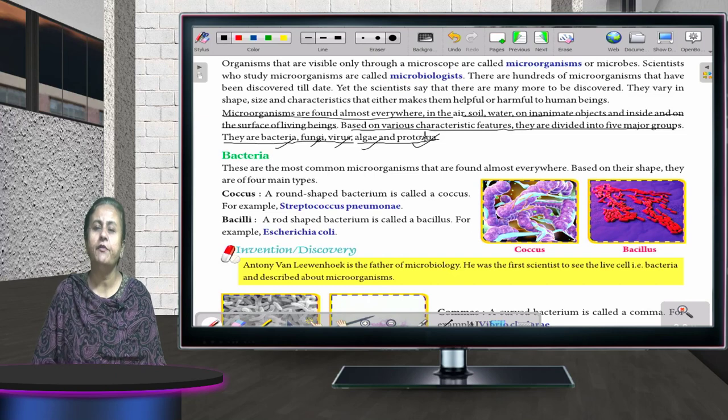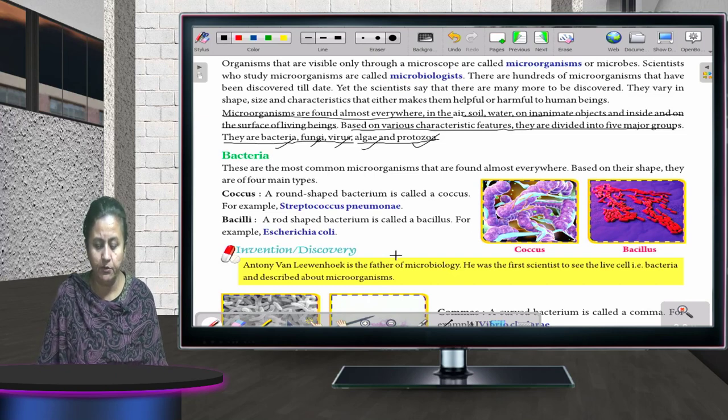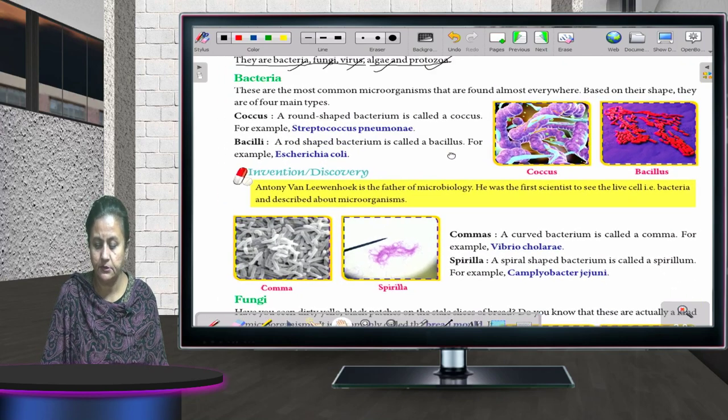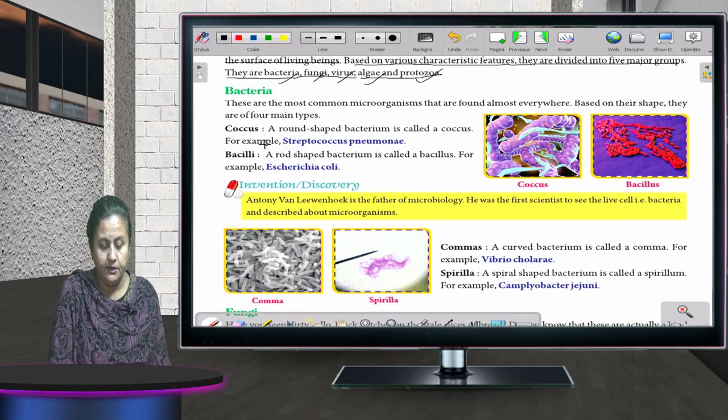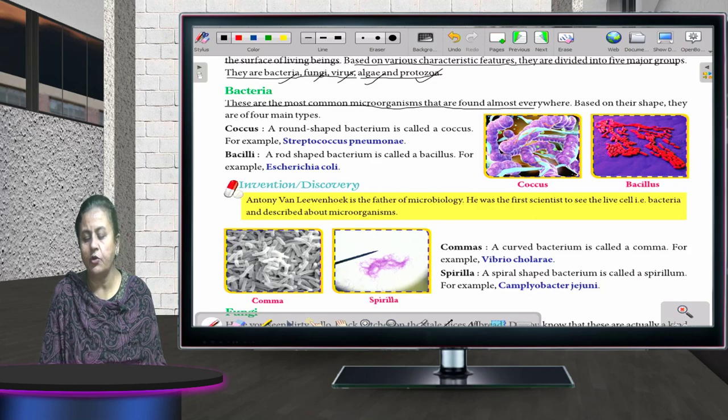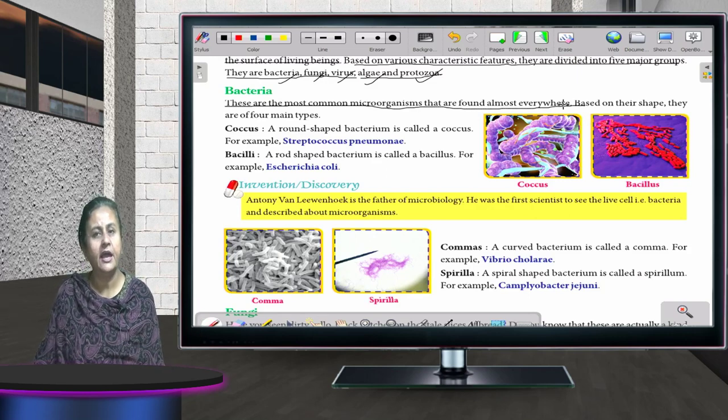Fine, children. First I'll tell you about bacteria. You can see on your screens also. These are the most common microorganisms that are found almost everywhere.